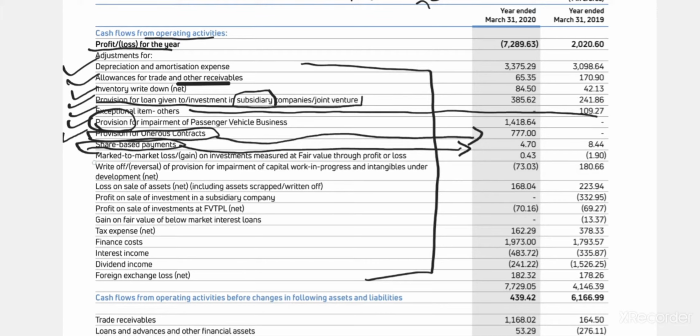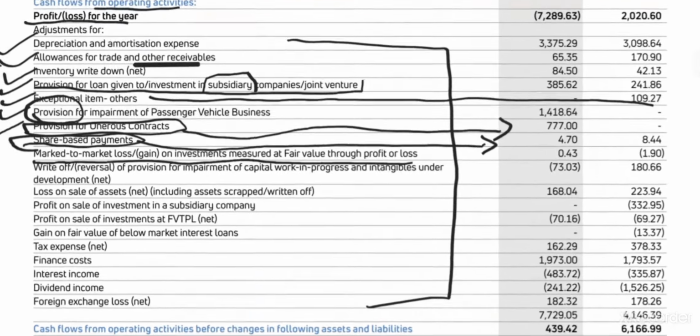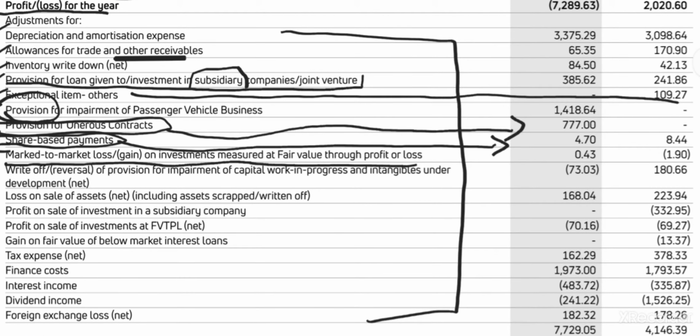Then mark to market loss on investment at fair value through profit and loss. I'll zoom it further because some people may not see it. What is mark to market loss? Whatever we do in business must be reported at fair value. That's what Ind AS 113 says. So if you're reflecting all the items in your balance sheet and cash flow at fair value, your historical costs will not match fair value. So you may face some losses or gains too, right?